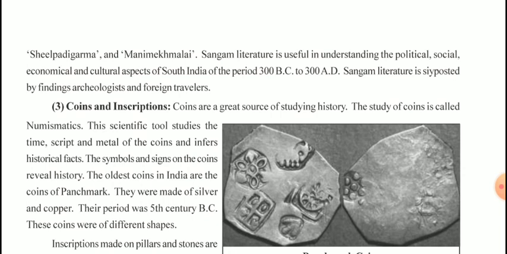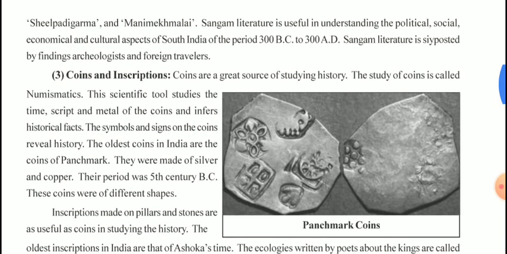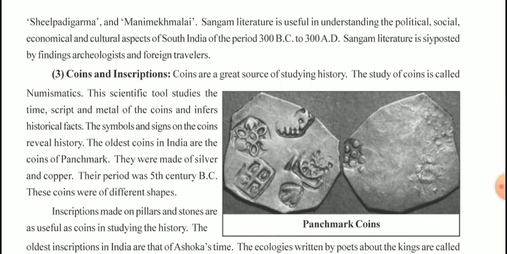Coins and inscriptions. Coins are great sources of studying history. The study of coins is called numismatics. It is a scientific tool that studies the time, script, and metal of the coins and infers historical facts. The symbols and signs on the coins reveal history. The oldest coins in India are the Punch-marked coins. They were made of silver and copper. This period was the 5th century BC. You can see over here the images of Punch-marked coins, with five symbols. These coins were of different shapes.